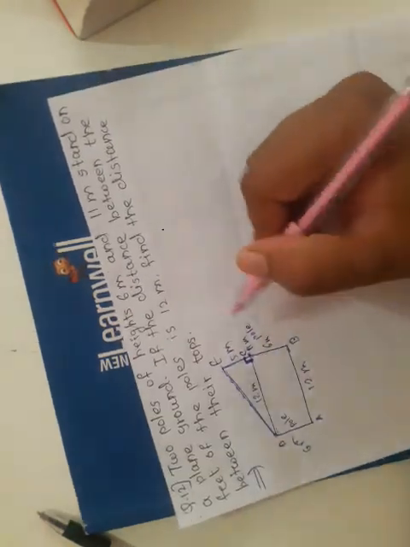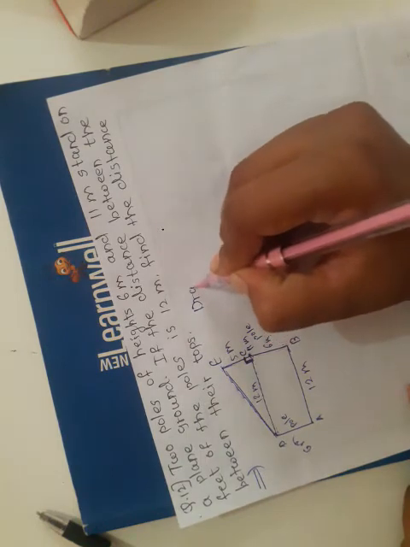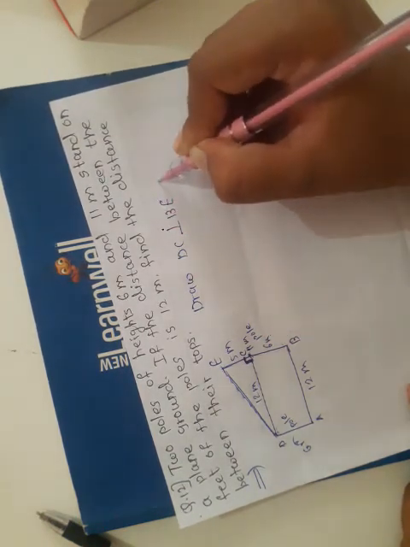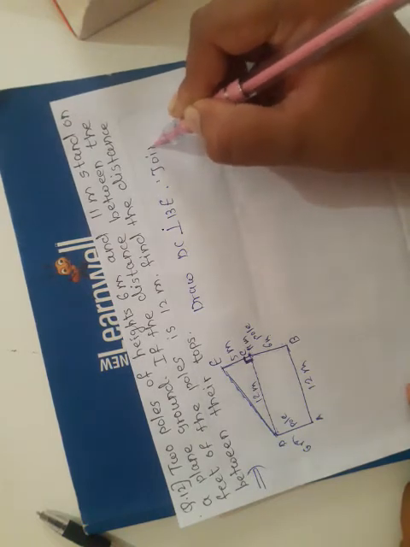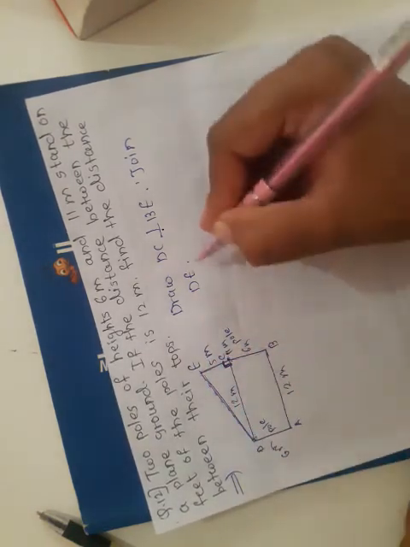Okay, so write down all the given things, then what we have to find out and what we construct here. So here write down, draw DC perpendicular on BE, then join DE. What we have to find out? This DE we have to find out. DE is equal to what? That we have to find out.